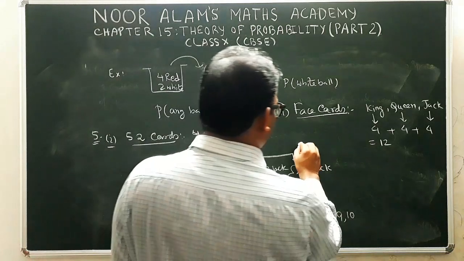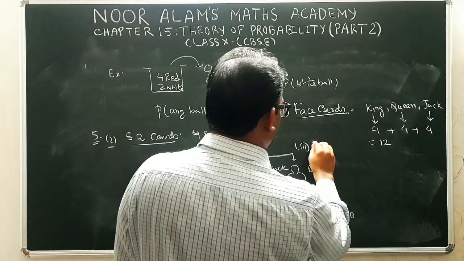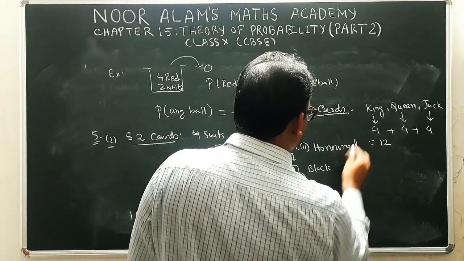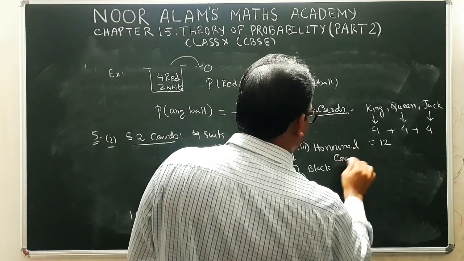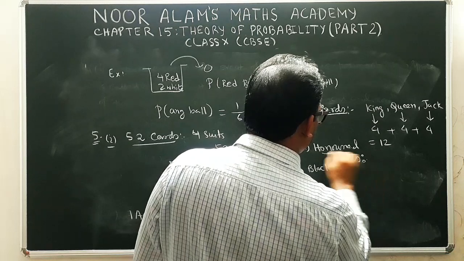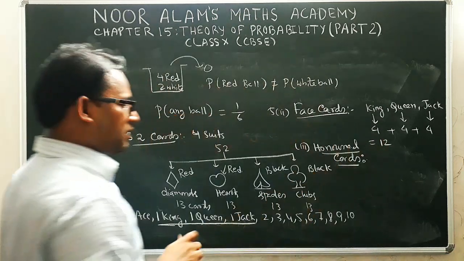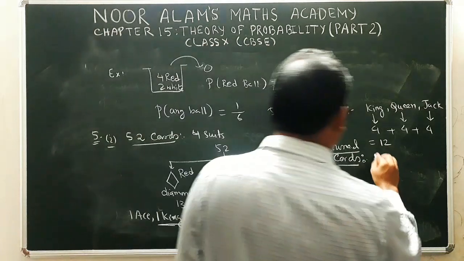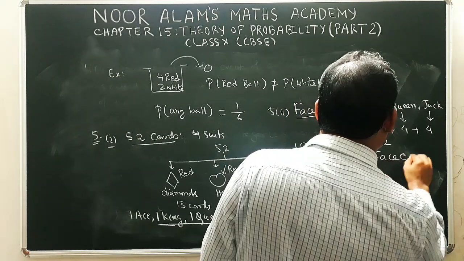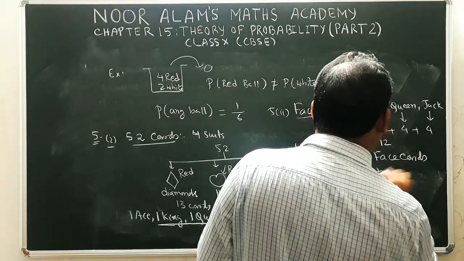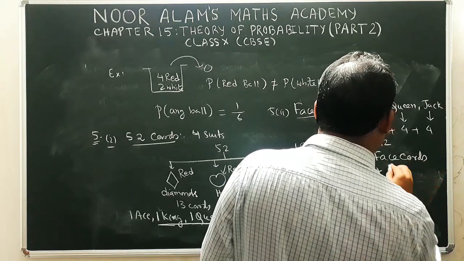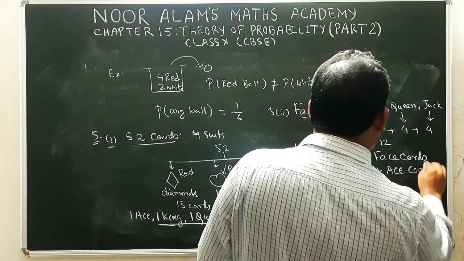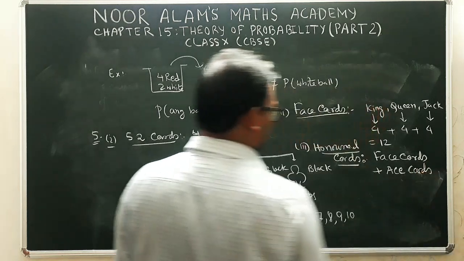Now other term 5 part 3, that is called honor card. What are the honor cards? Now including these face cards we have aces also. तो फेस कार्ड्स प्लस एसेस. Face cards plus ace cards are called together honor cards.